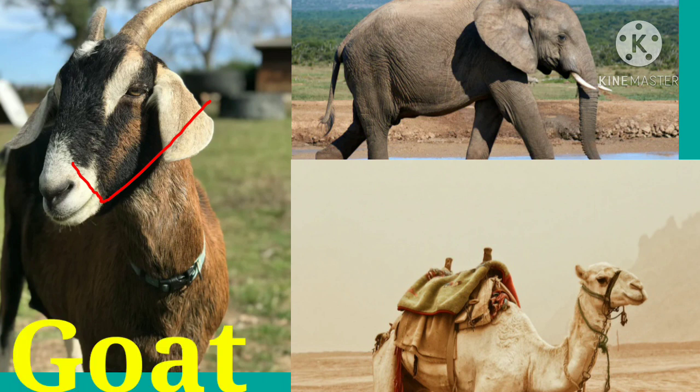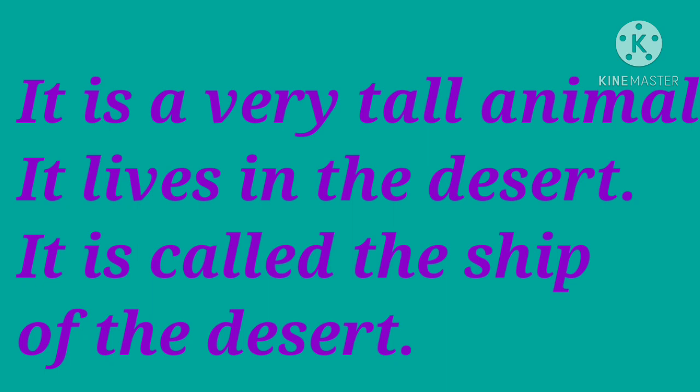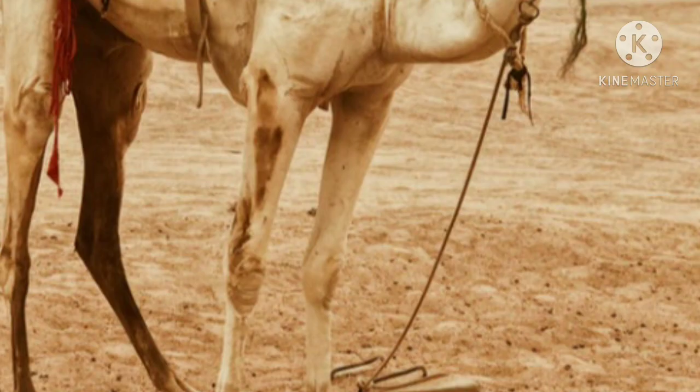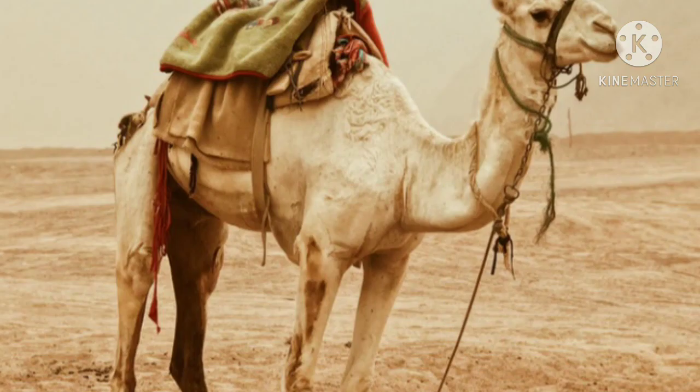Once again, it is very tall. It lives in the desert. It is called the sheep of the desert. Which animal is it? Now look at the picture and recognize the animal. Yes. It is a camel.